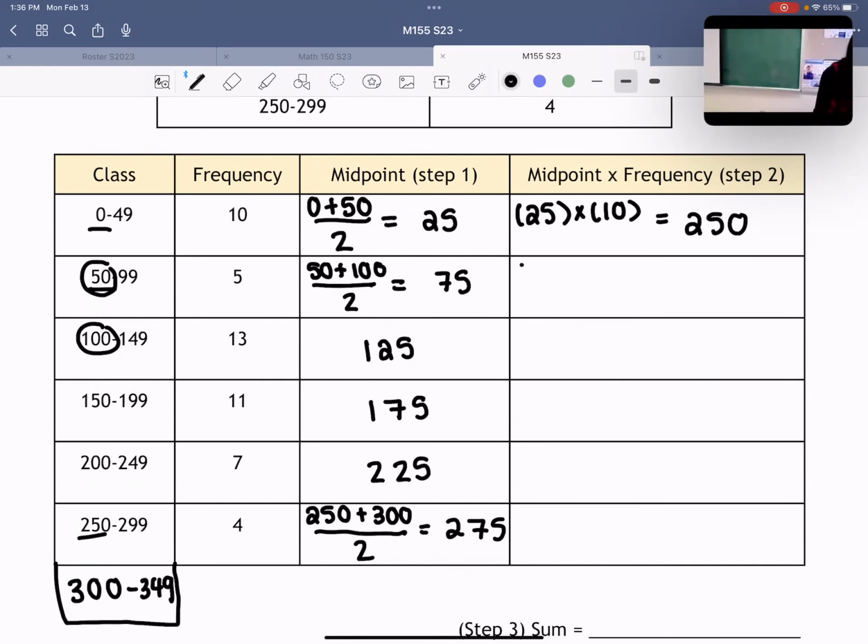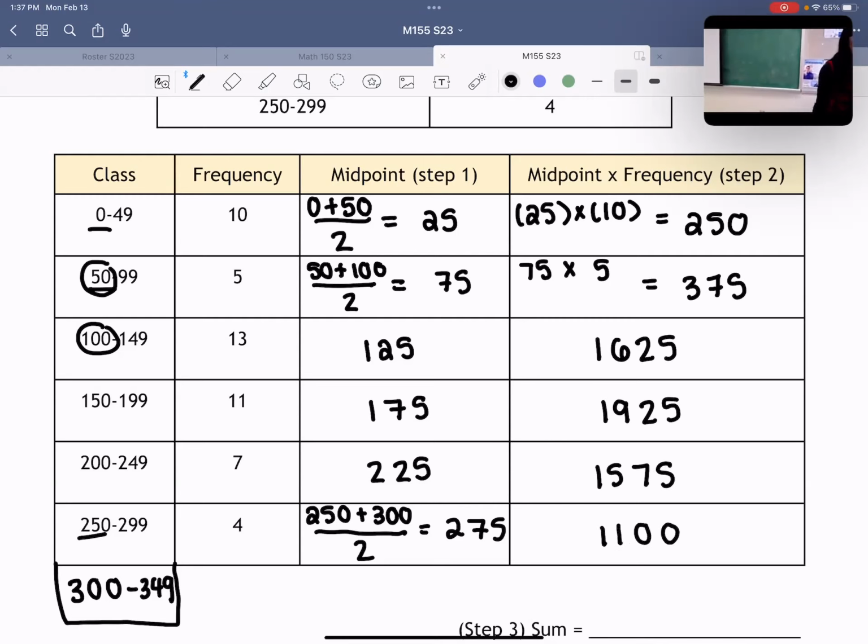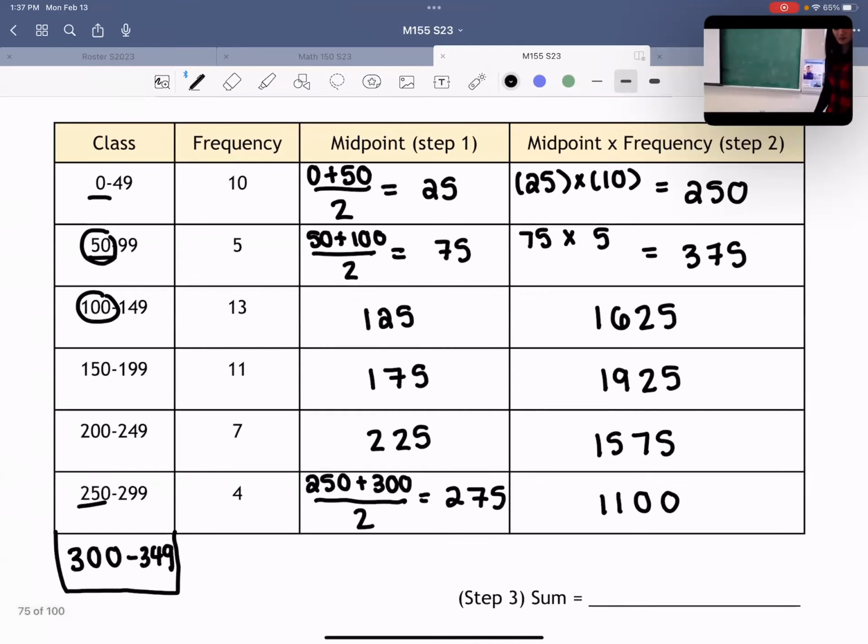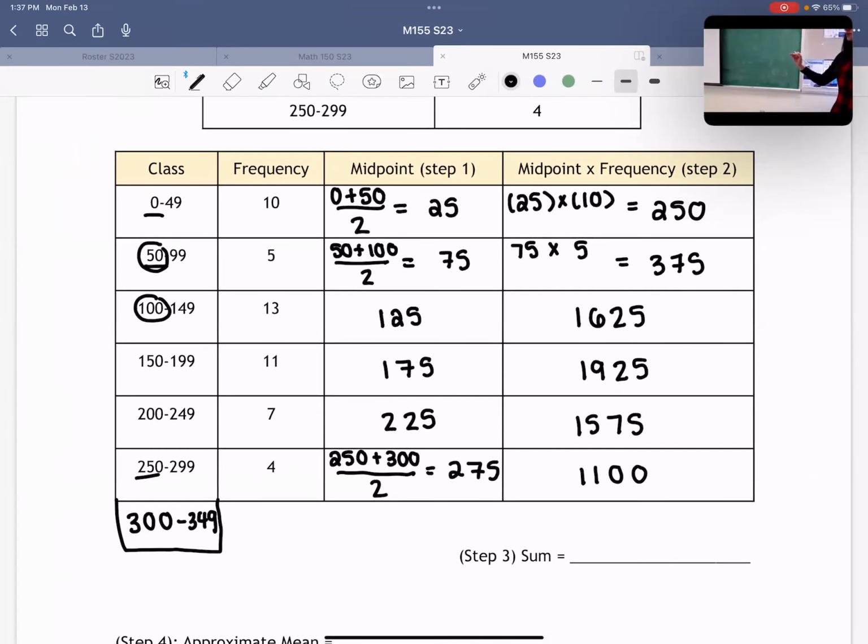You can do the same thing, midpoint 75 times frequency, which is 5, and get 375. And just do the same thing for every single row. These numbers are big, so I'm just going to tell you what they are. 1625, 1925, 1575, and 1100. Okay. Any questions so far?